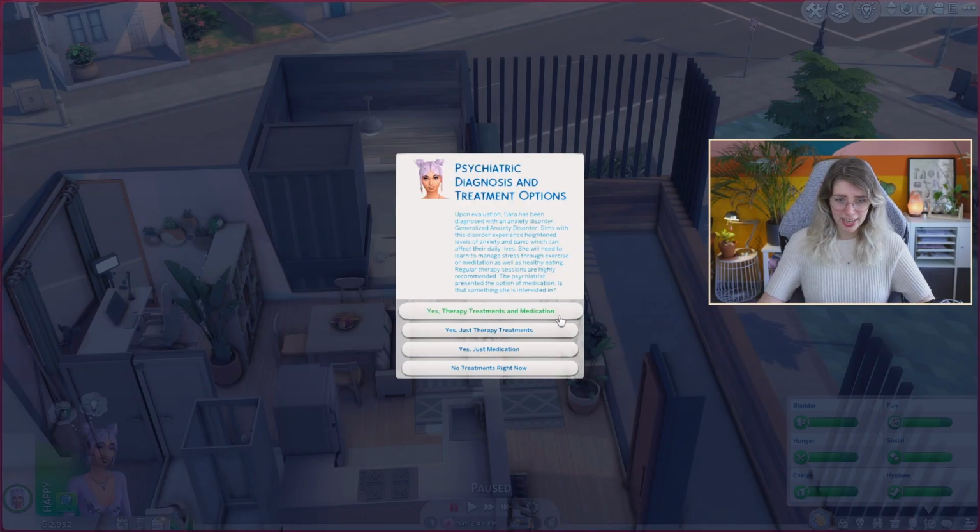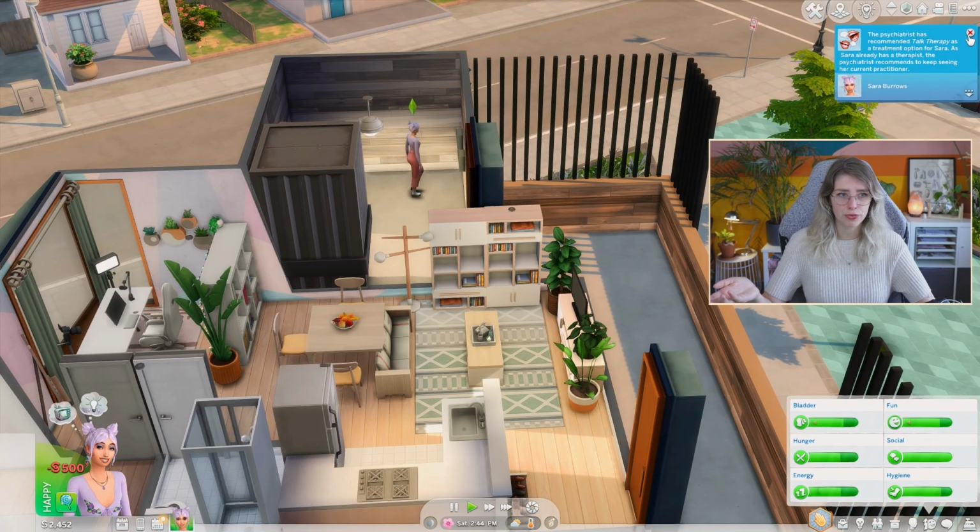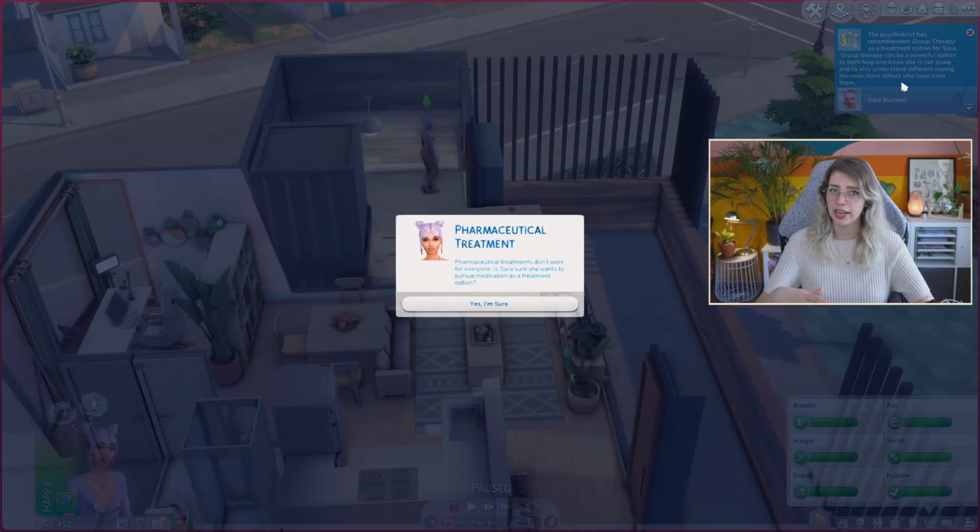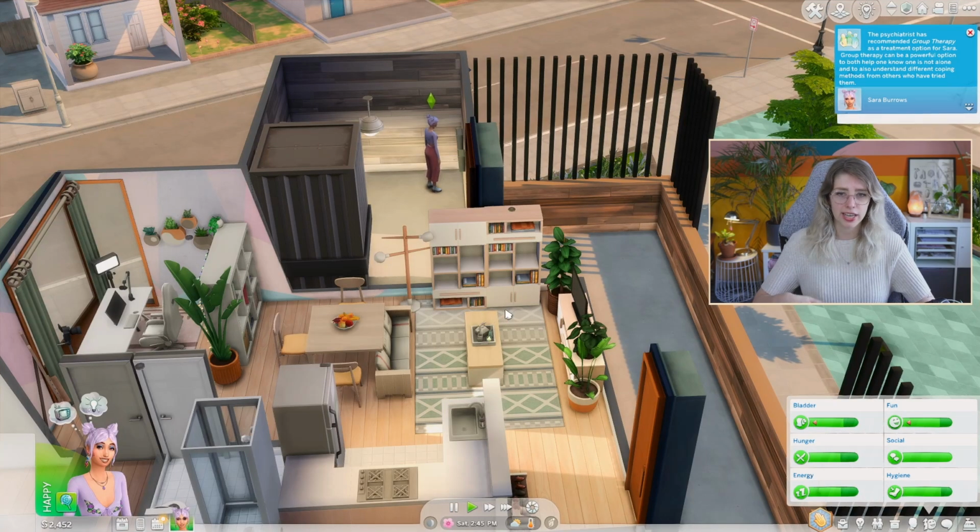Therapy treatments and medication, just therapy treatments. Yes, just medication, no treatments right now. Ooh, that's interesting that you can do. Let's actually do therapy and medication for now, for the simple reason that we can explore most of the mod. Pharmaceutical treatments don't work for everyone. Is Sarah sure that she wants to pursue medication as treatment? Yes, I'm sure. Let's just try it.